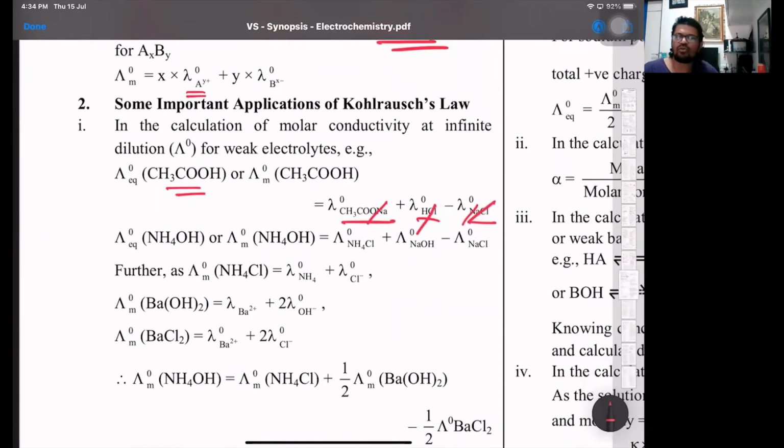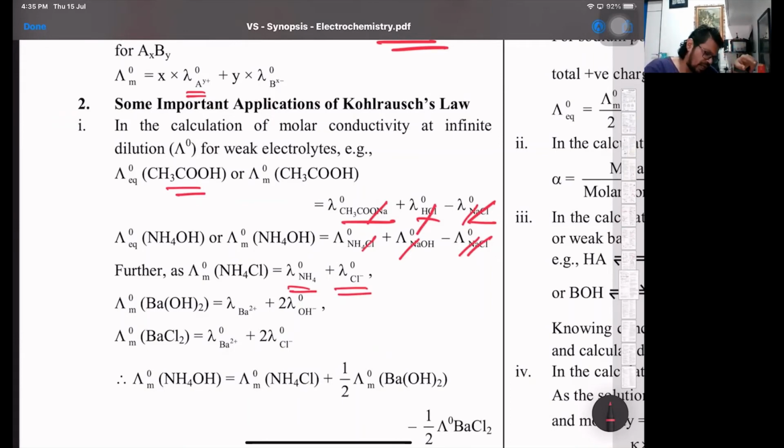Same way, lambda naught of ammonium hydroxide will be ammonium chloride plus NaOH minus NaCl. So the Na will go out and the Cl will go out, and you'll have ammonium and OH ions. So small lambda naught of ammonium is the value of ammonium ions at infinite dilution or zero concentration.